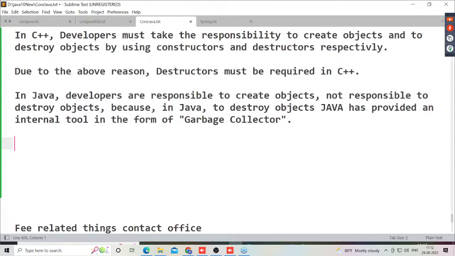My question is, in Java, the garbage collector is available to destroy the objects automatically, without the developer's interference. So nice, the concept is very good. But here my question is: is it possible for me to direct the garbage collector in order to destroy the objects?